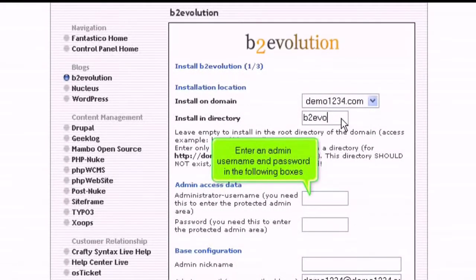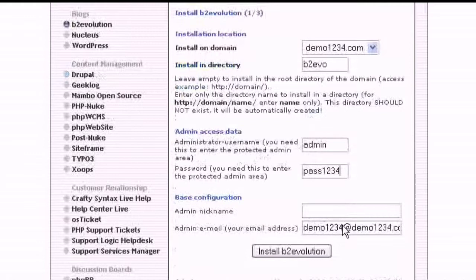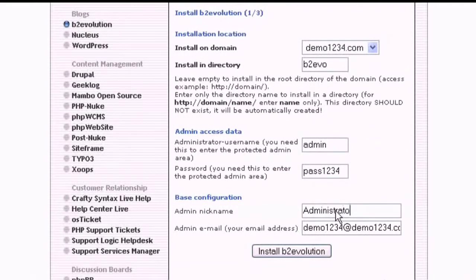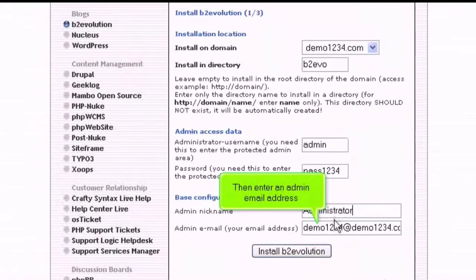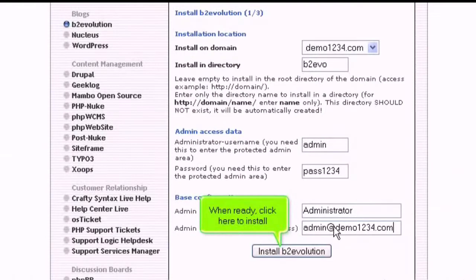Enter an admin username and password in the following boxes. Enter the admin nickname here. Then enter an admin email address. When ready, click here to install.